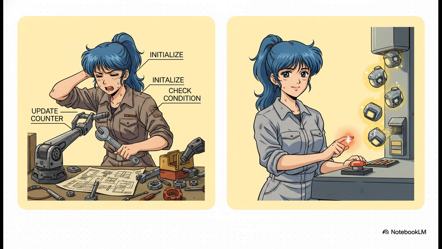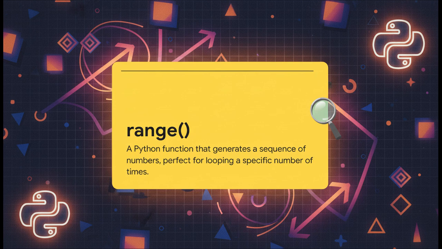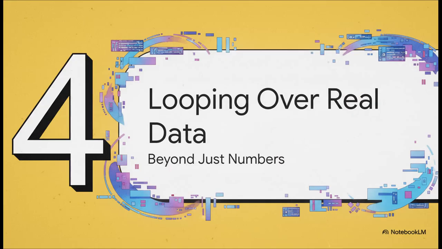It's so much tidier. The secret ingredient that makes this so clean is the range function. It's a little bit of Python magic. When you say range of 3, you're not just getting the number 3, you're actually getting a sequence of numbers. 0, then 1, then 2. The for loop just automatically works its way through each number in that sequence. So, looping a set number of times is useful, for sure.